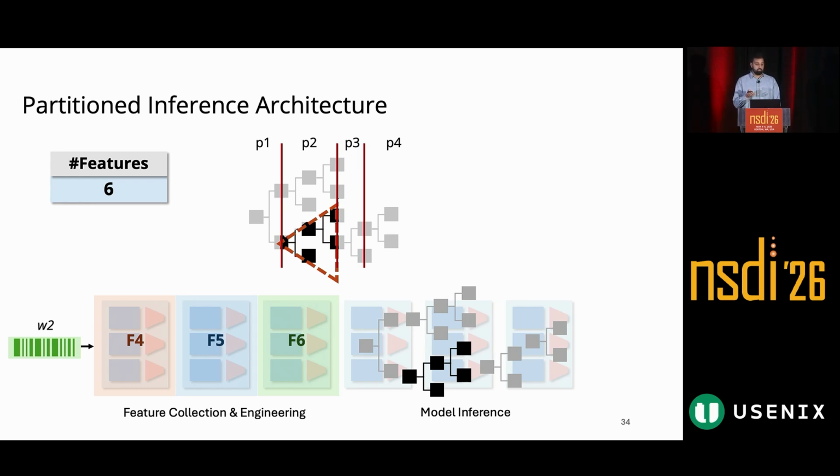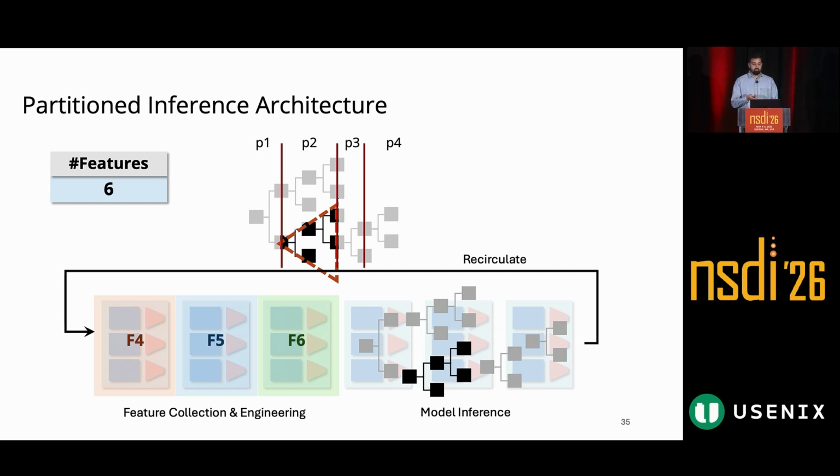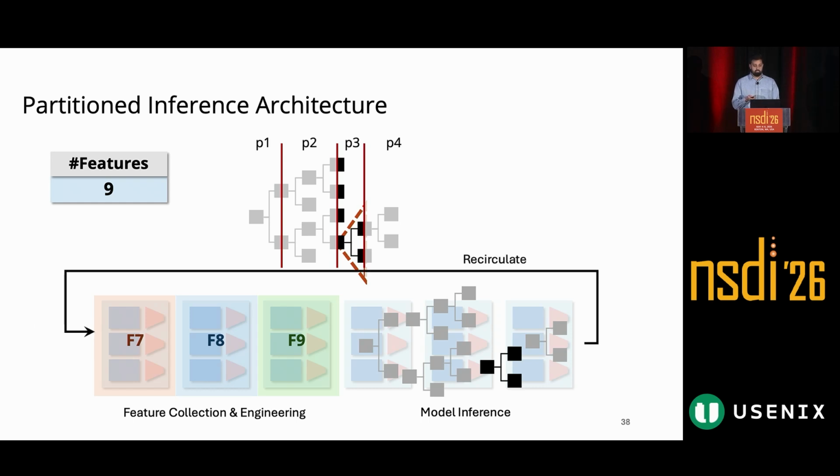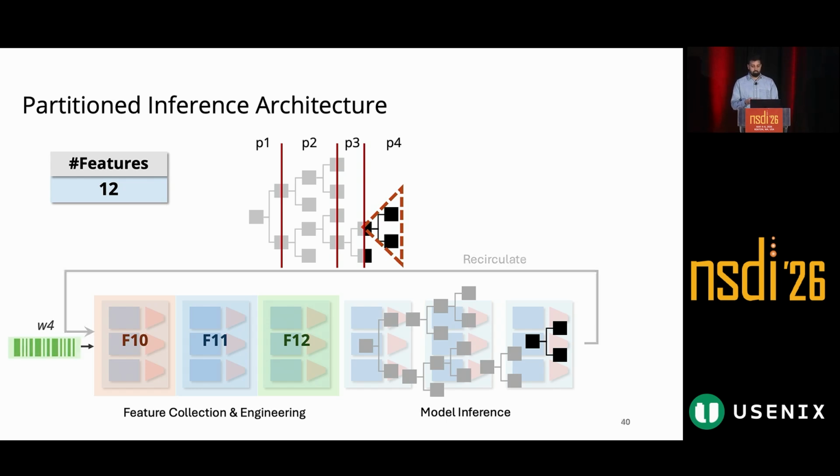And once feature collection for that window is complete, we perform another partial inference which determines the next subtree to activate for this decision tree. A packet is again recirculated, registers are cleared again, and now we are ready to compute the next 3 features. Once again, the features are collected for another window of packets, and a recirculated packet again resets the state for the next active subtree. So as a result, now the stage is set to activate the collection of the last 3 features in our terminal partition.